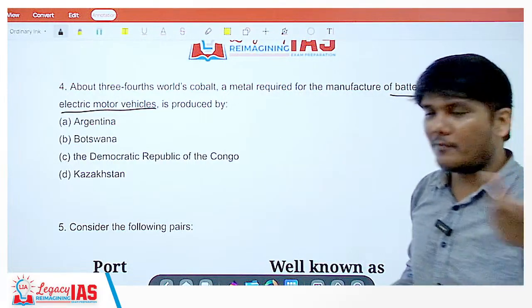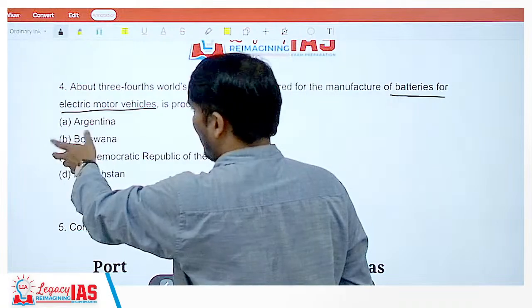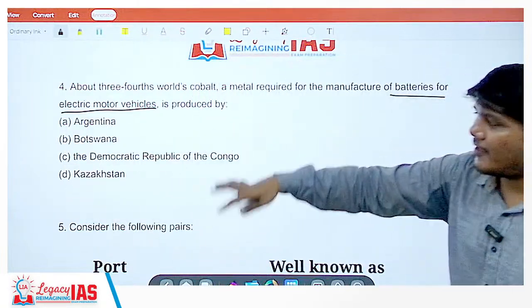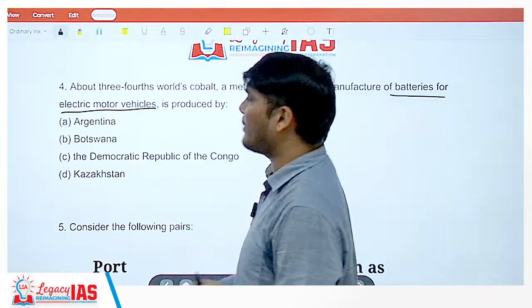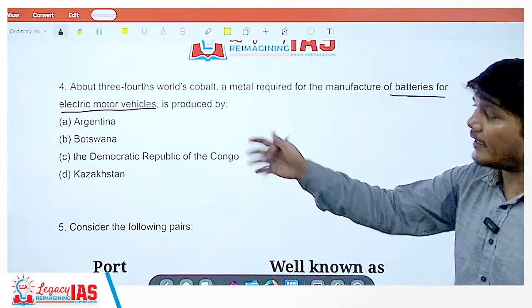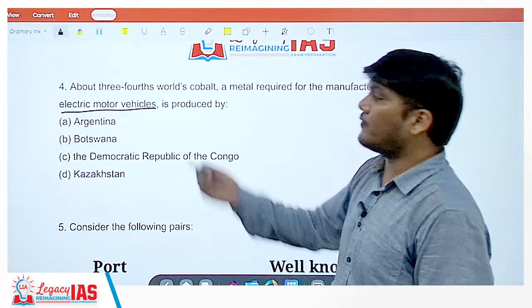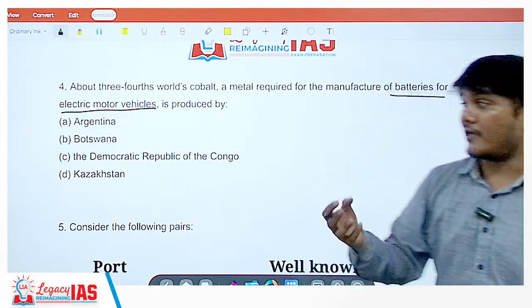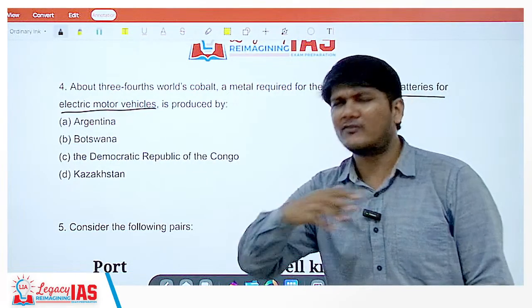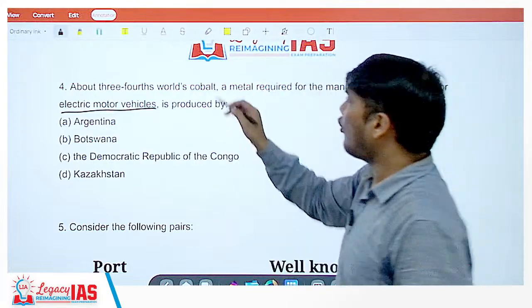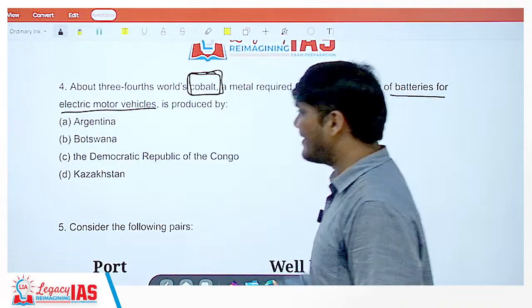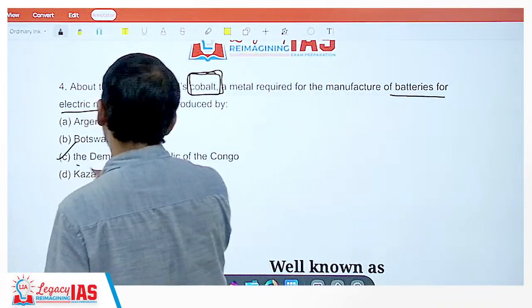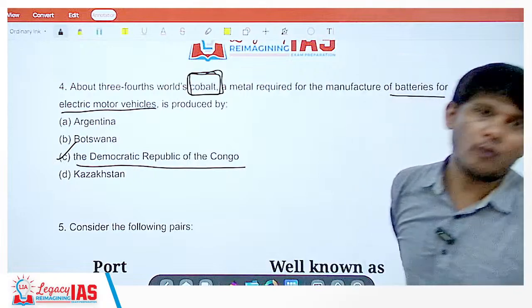But even if you remember, it's a very poor country. Actually, all the countries are of similar kind of socio-economic development, similar kind of per capita income. So again, you will have to exactly remember it. If they would have given, let's say for example, USA, Canada as other two options, they can be simply eliminated. This cobalt is in a very socio-economically backward country, and that is the Democratic Republic of Congo.